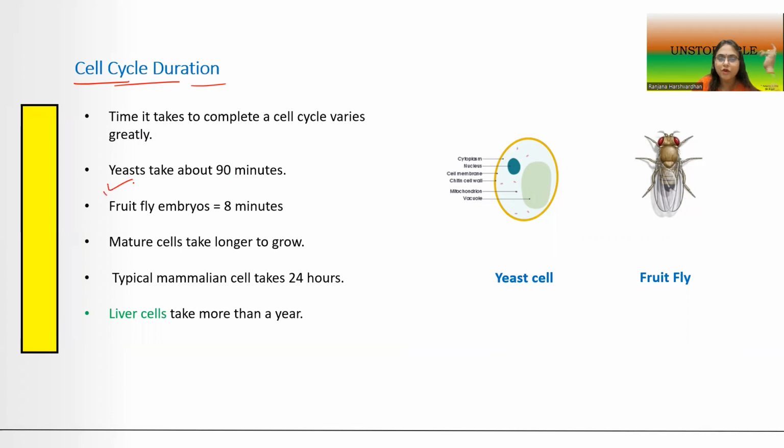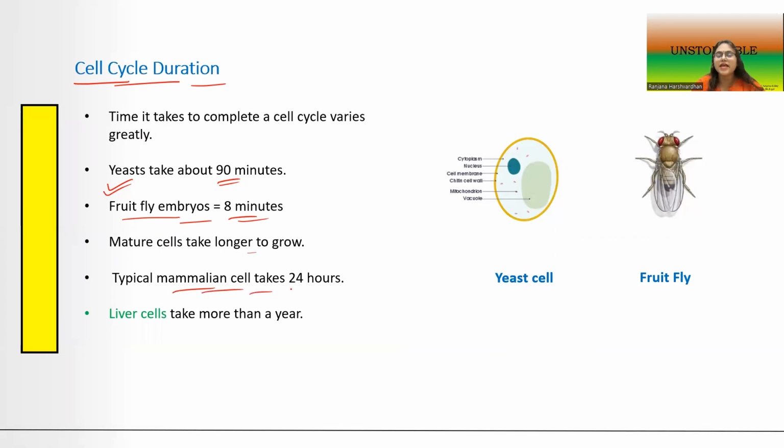Now, the second bullet point talks about the yeast cell. It takes about 90 minutes, that is 1 hour and 30 minutes, to divide into two yeast cells. Then the fruit fly embryos take 8 minutes to divide, so the cell cycle is of 8 minutes. The mature cells take longer to grow.